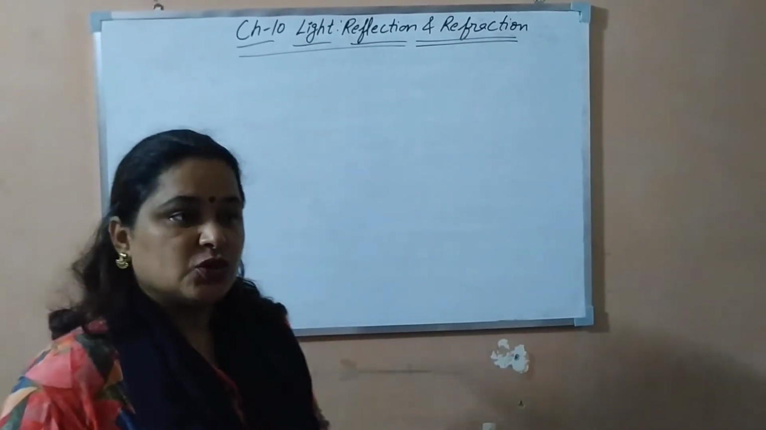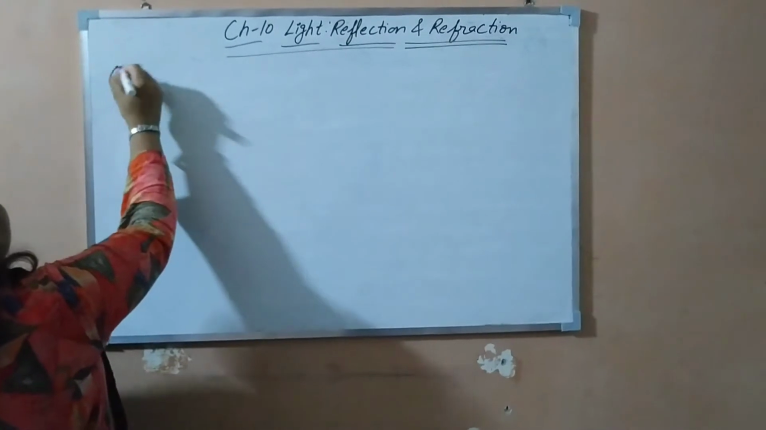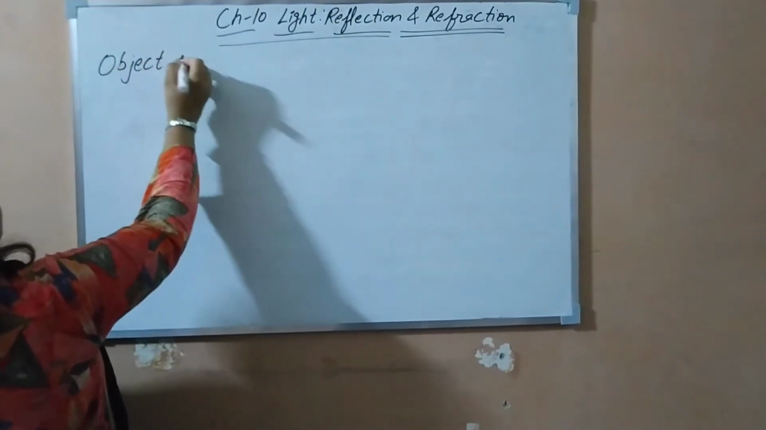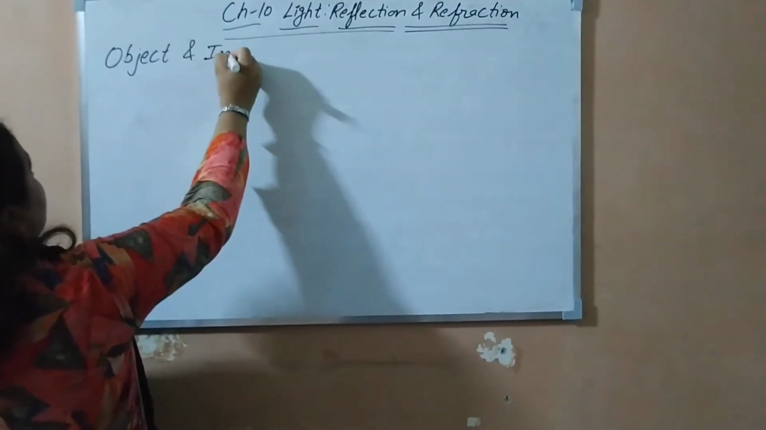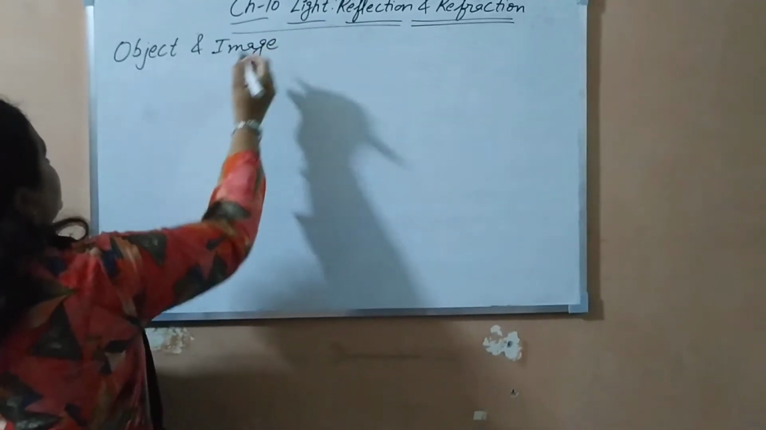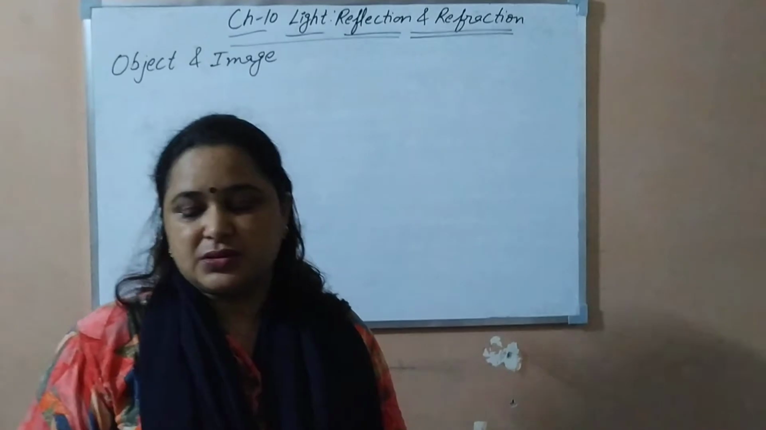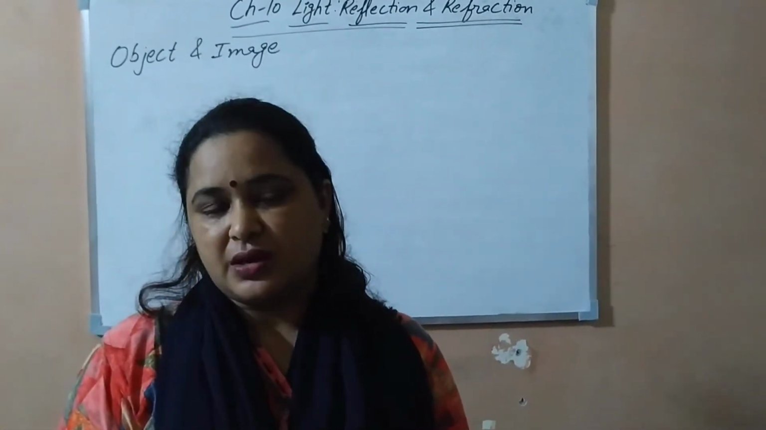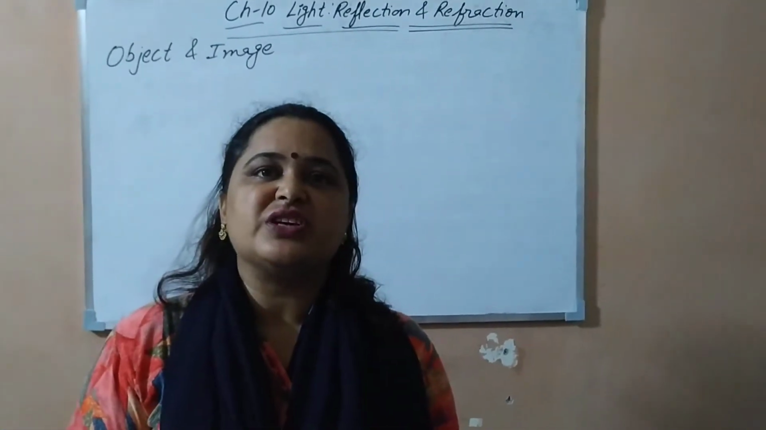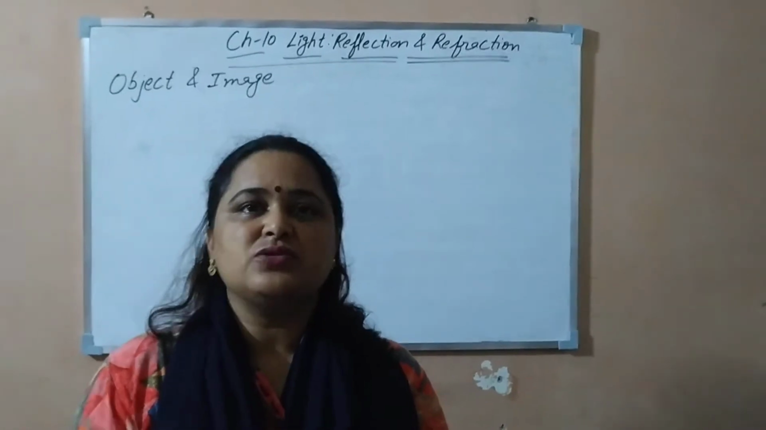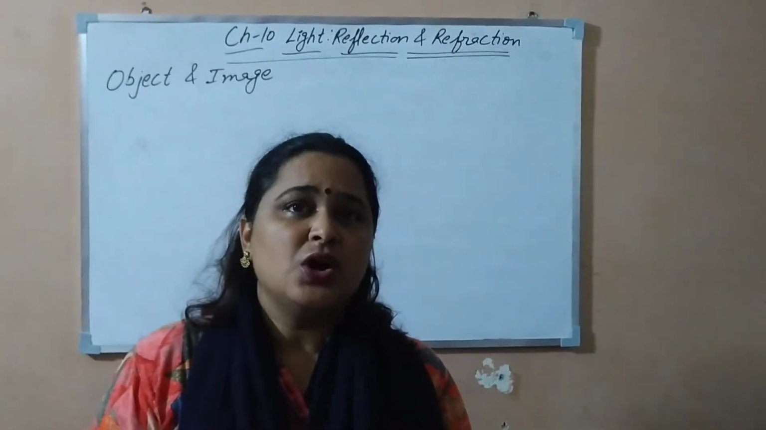So I have said two things, object and image. What is an object? Any object which has its own light, or which gives out reflected light, is known as an object.